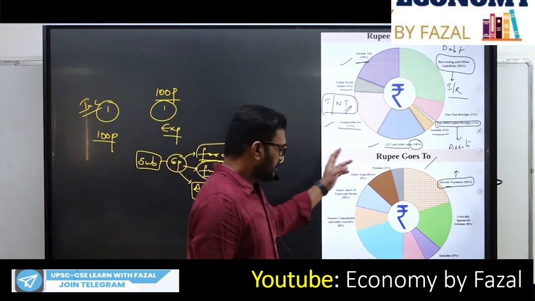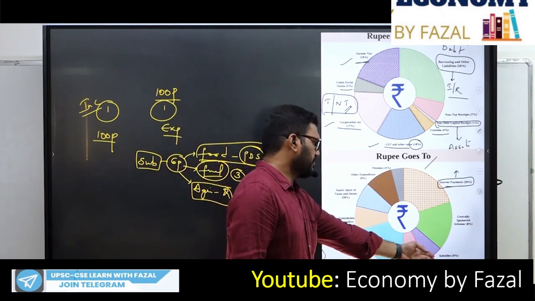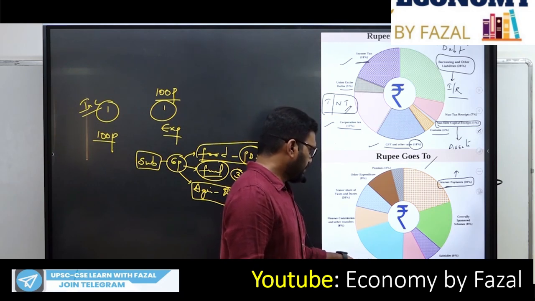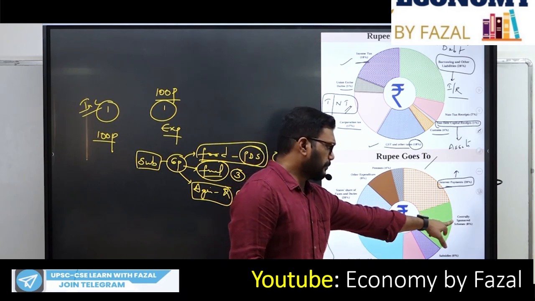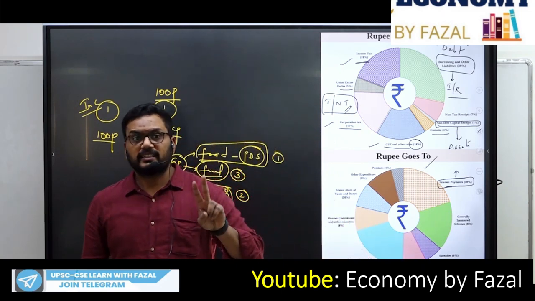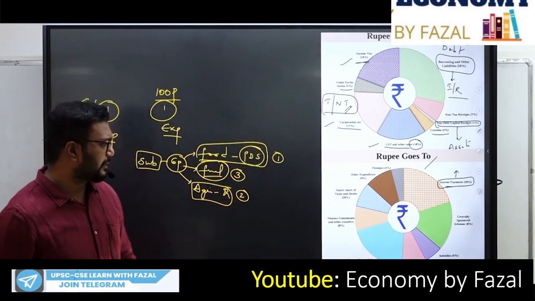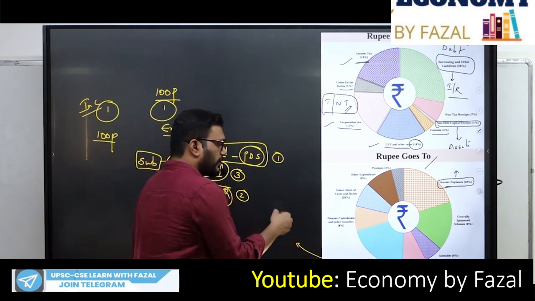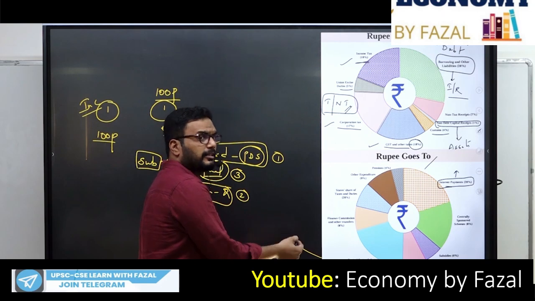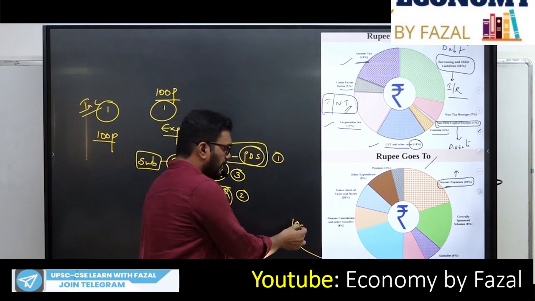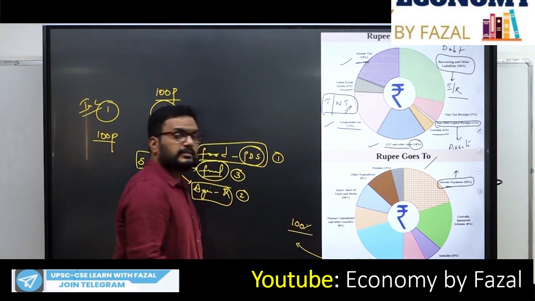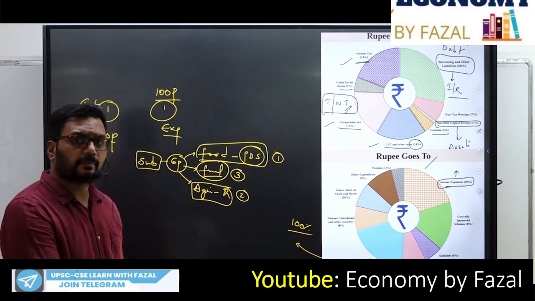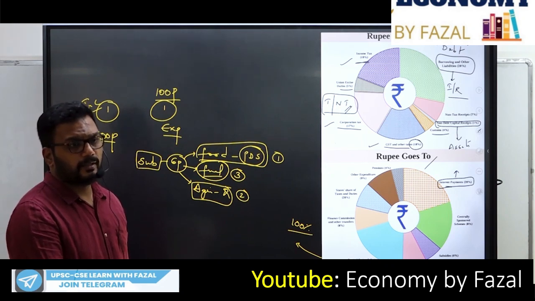Next, pensions is quite easy, defense is quite easy, subsidies we have explained to you. Now there are two important programs here. One is central sector schemes, the other is centrally sponsored schemes. Central sector means those programs where the expenditure is totally made by the central government. So it means expenditures are 100% made by the central government only.